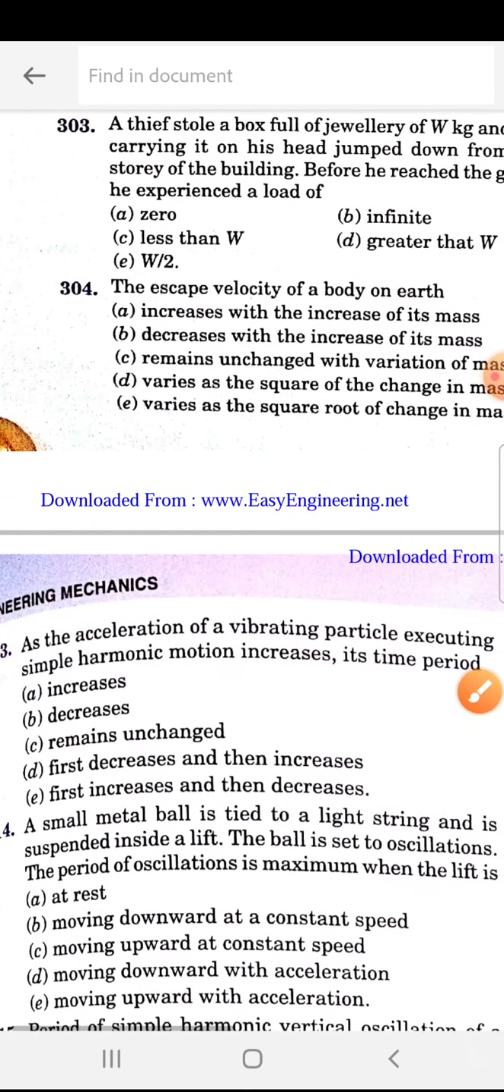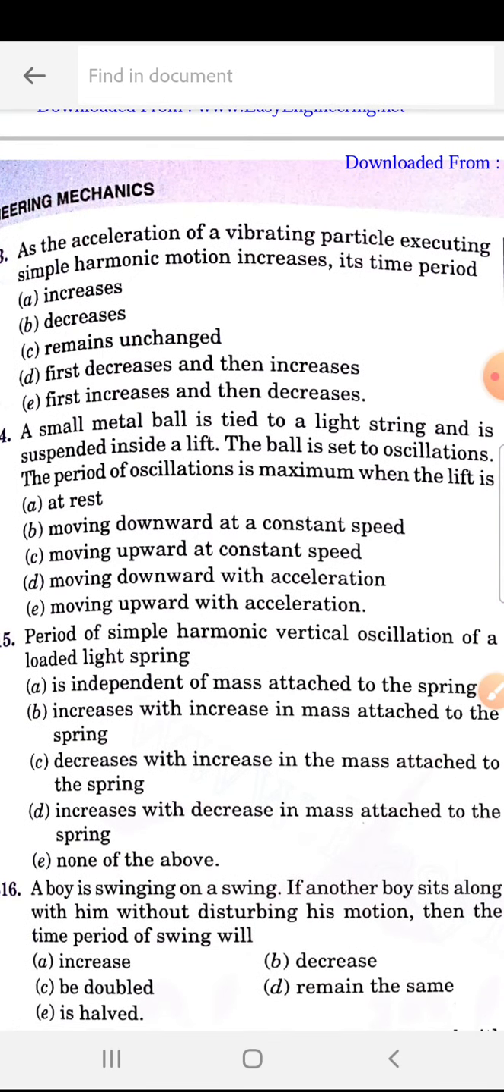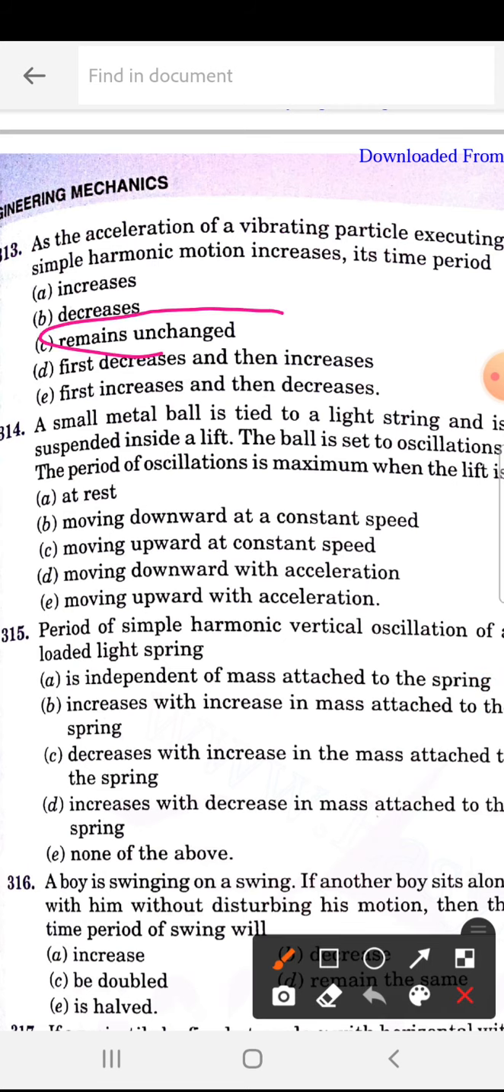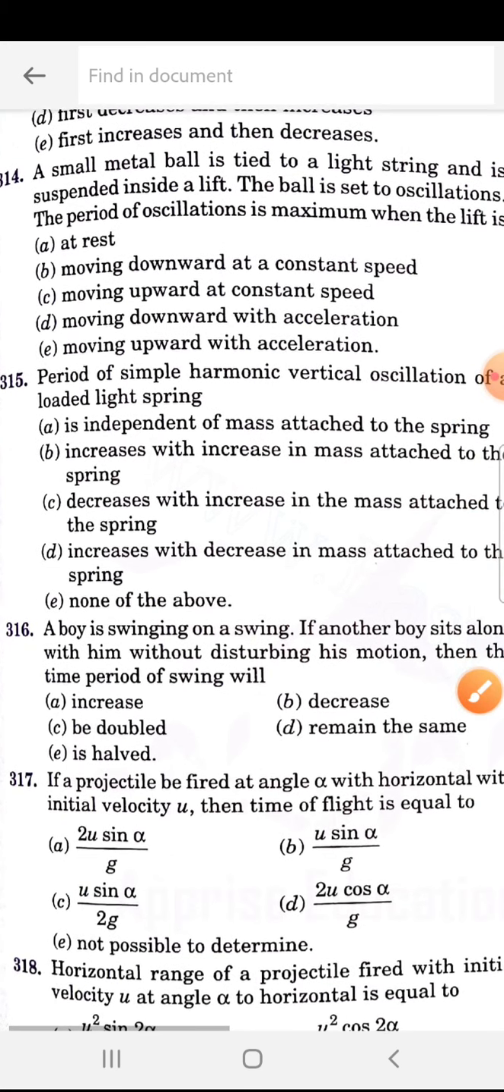313. The acceleration of a vibrating particle executing simple harmonic motion increases. Its time period, so 313 is C, remains unchanged. Okay, the time period will remain unchanged.